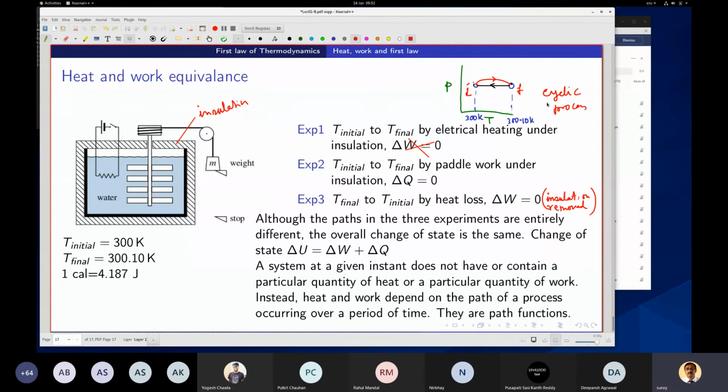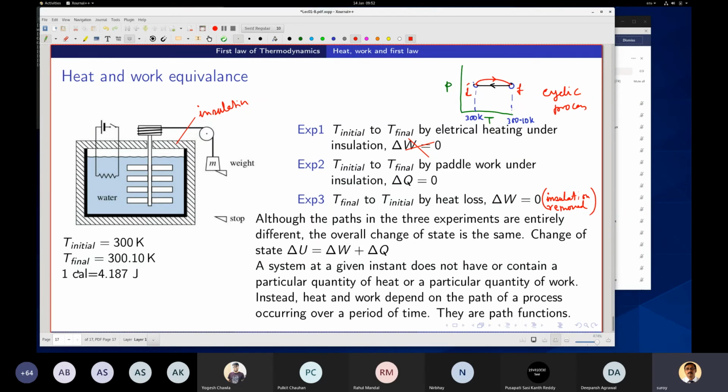And in this case, when I have 2 and 3, or maybe 1 and 3, in one case I am having work transfer here, and here I am having heat transfer, and it goes back to the same state. I will show you later that the work transfer and the heat transfer are the same amount.